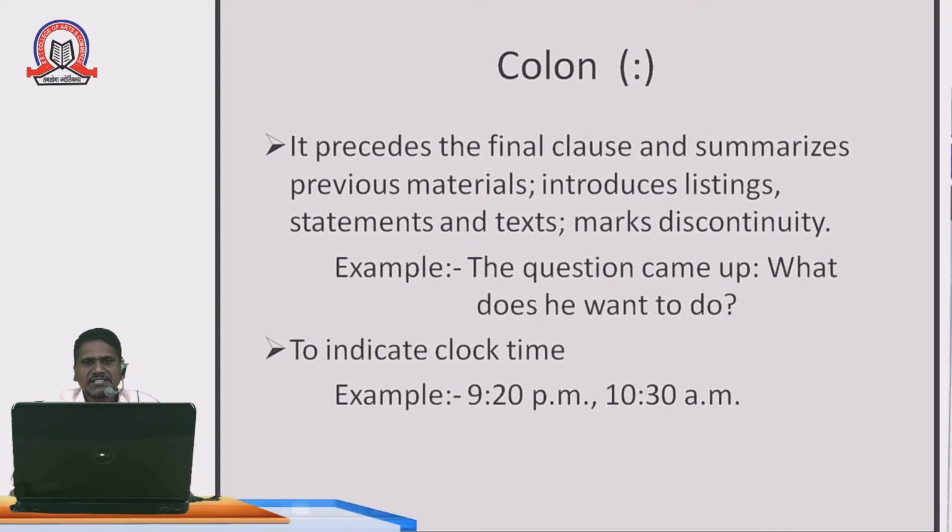For example, see here: "The question came up: what does he want to do?" See here, the question came up. Which type of question came up? There is a colon, so there is curiosity among the readers. Curiosity increased among the people. What type of question?